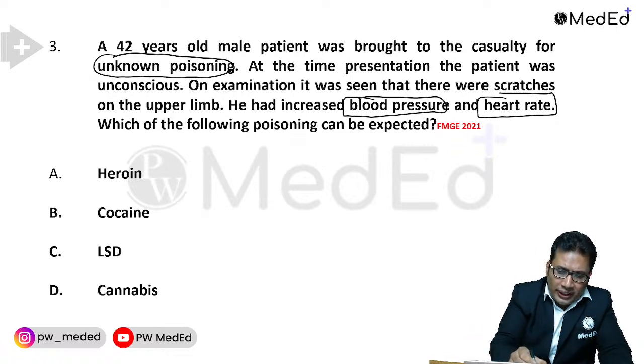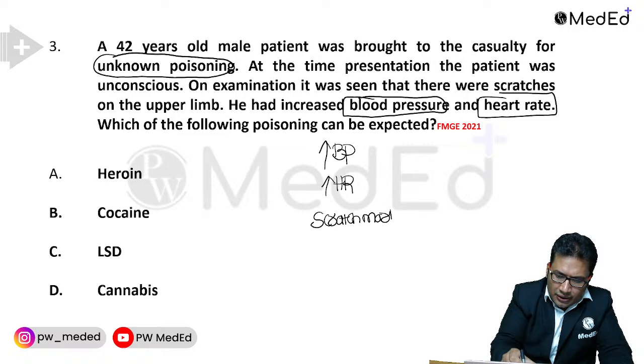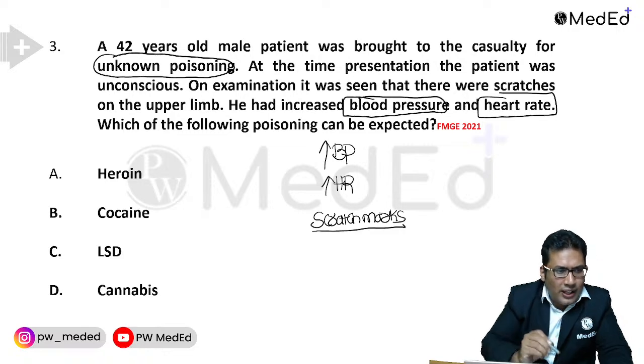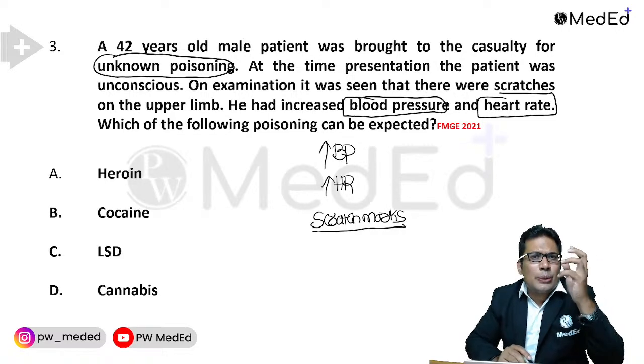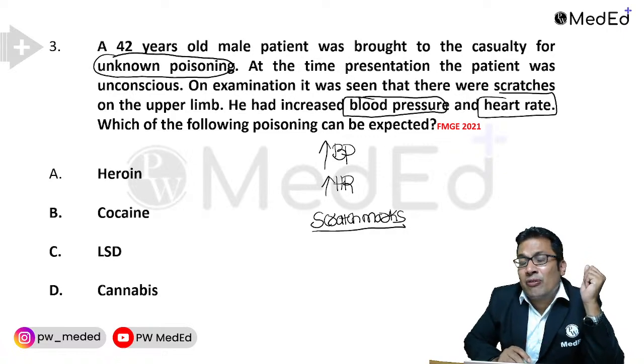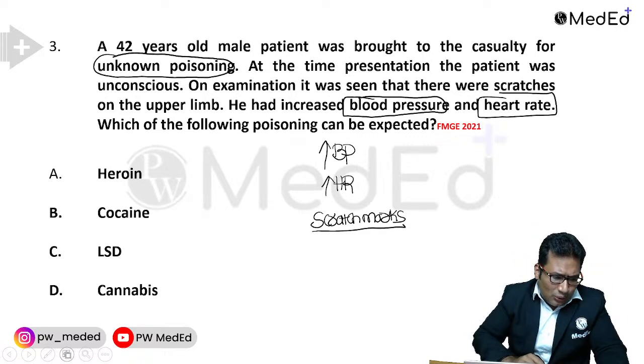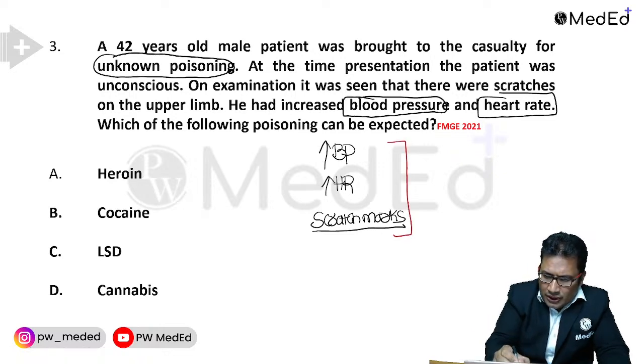So here the clue is increased blood pressure, increased heart rate, and there are scratch marks. So what is the answer for this question? Scratch marks, remember, are because of formication, or tactile hallucination. So all this goes in favor of cocaine poison. The correct answer for this question is cocaine poison.